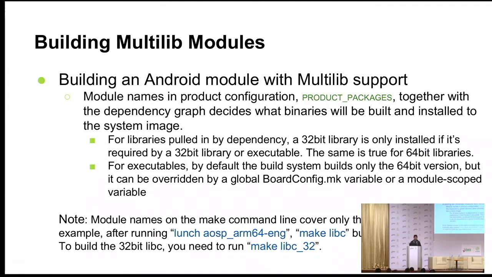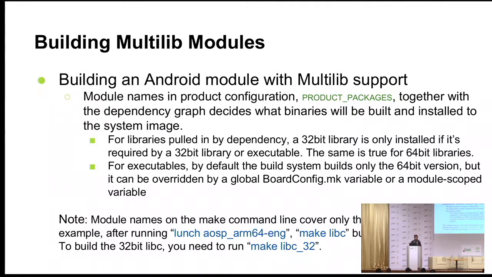So we use something called product_packages. It's a list of packages which we want to build as a part of Android package. This is a global variable. Even if you don't add anything in this, Android build system adds certain packages in this list itself. So this is not something which you need to set explicitly.